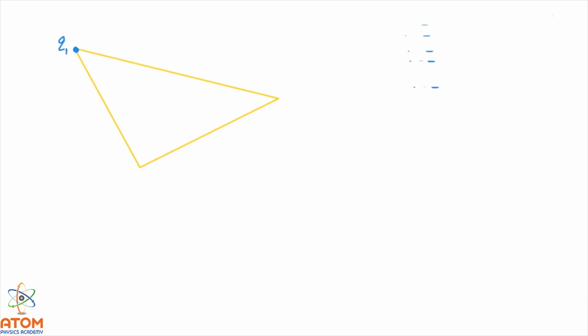Let us say this is q1, this is q2, and here is q3. And the distance between them is, let us say, r12 here, r23 here, and here is r13. So in such a case, the total potential energy can be written as U is equal to U12 plus U13 plus U23.